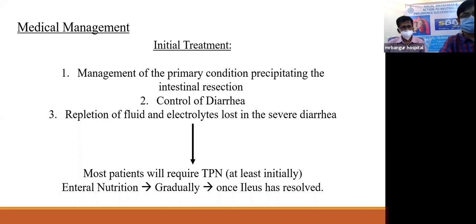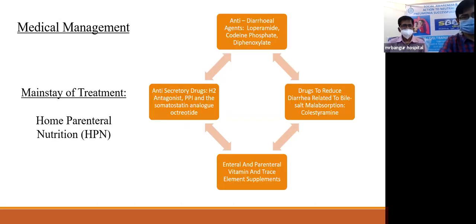Now, patients can have volume loss of up to more than 5 liters a day, and thereby vigorous monitoring is very essential. So most patients in this initial phase will definitely require a TPN, and they can be gradually shifted to enteral nutrition, but only once the ileus has resolved. The main aim in all patients of short bowel syndrome should always be to try and shift the patient to enteral nutrition. The mainstay of treatment, medical management, is home parenteral nutrition.